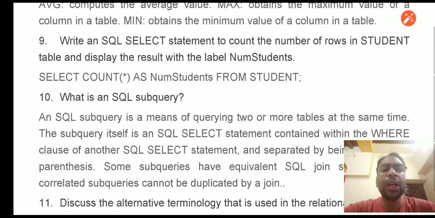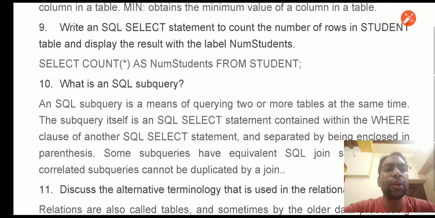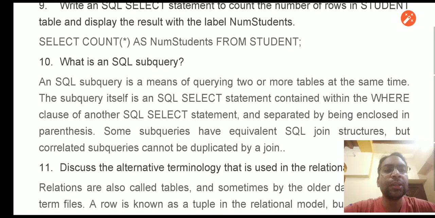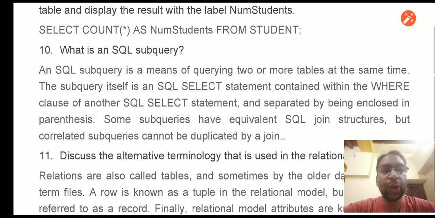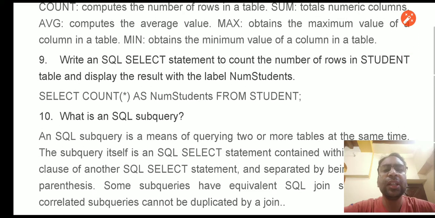So an SQL subquery is a means of querying two or more tables at the same time. The subquery itself is an SQL select statement that is a kind of container within the where clause of another SQL select statement and separated by being enclosed in parentheses. Some subqueries have equivalent SQL join structures, but correlated subqueries cannot be duplicated by a join. So in a simple sentence, a subquery is where we use more than one query and the result of one query is fed back as a condition to the second query.